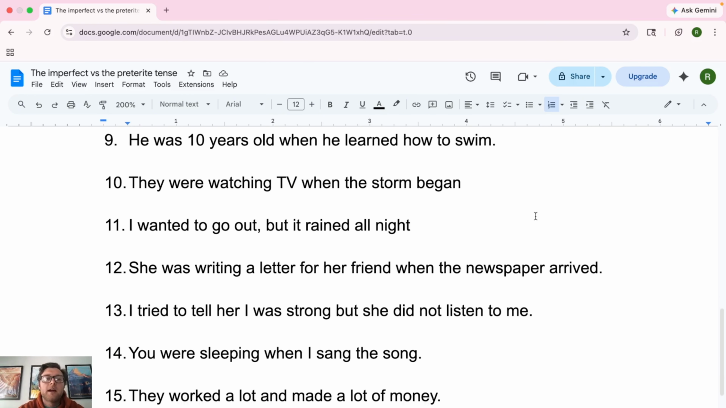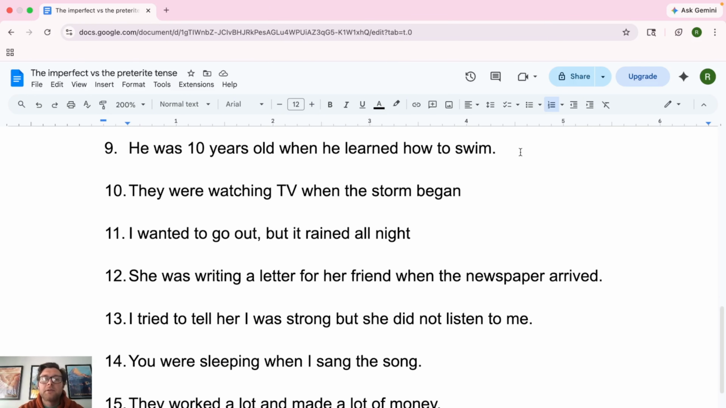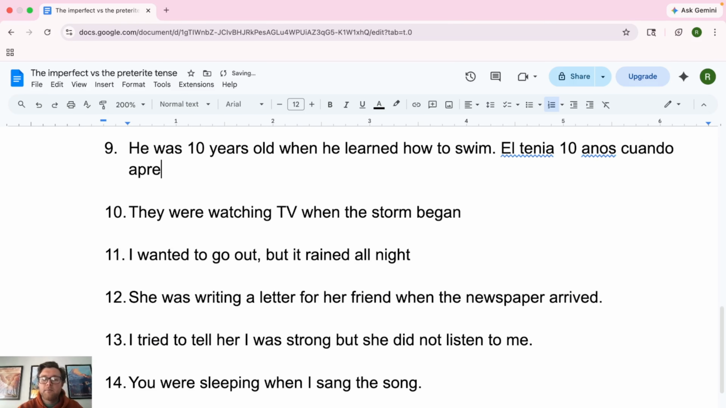Número 9, number 9. He was 10 years old when he learned how to swim. Okay, so here we have our "when" again. Now, I hope you're able to distinguish whether it was imperfect or preterite following that rule or not. Let's try it. Él tenía 10 años cuando aprendió cómo nadar. And then we're going to give a tilde on this one first, because that's the most important. Aprendió. And then tenía should have a tilde, and él también. Cool. Perfect. Oh, geez. All of them get tildes.